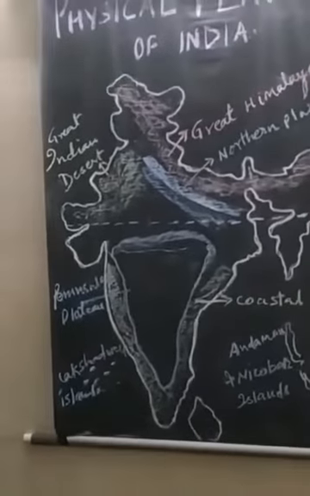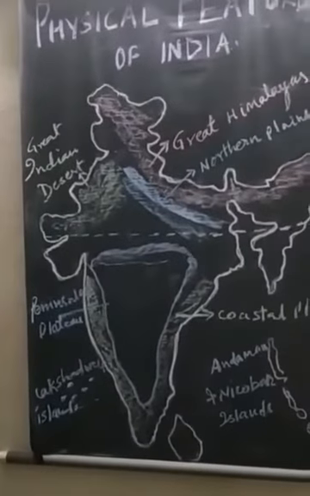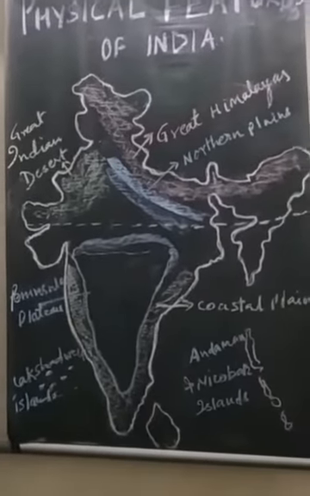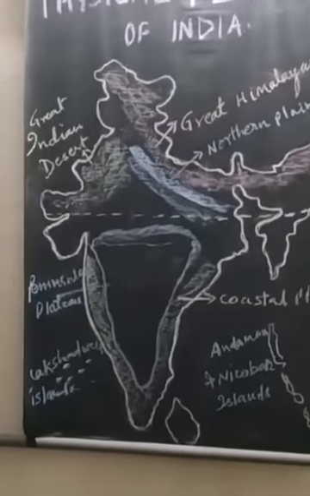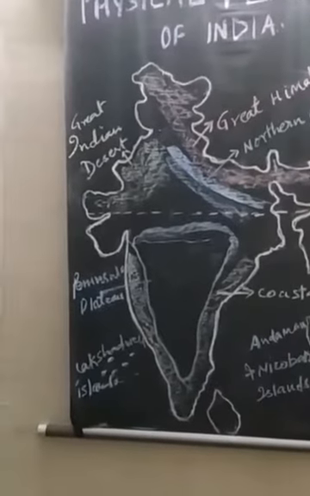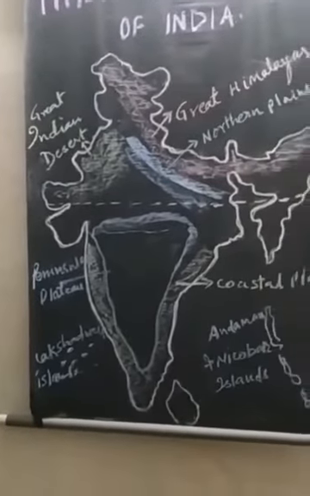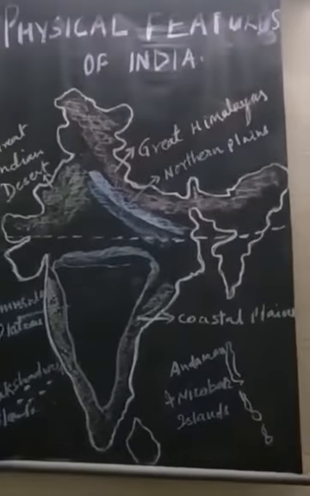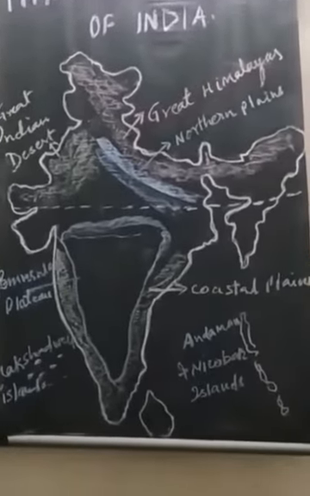Now, the Western Ghats are known by different names also. The height of the Western Ghats progressively increases from north to south. Highest peaks include the Annai-Mudi and Doda Beta.